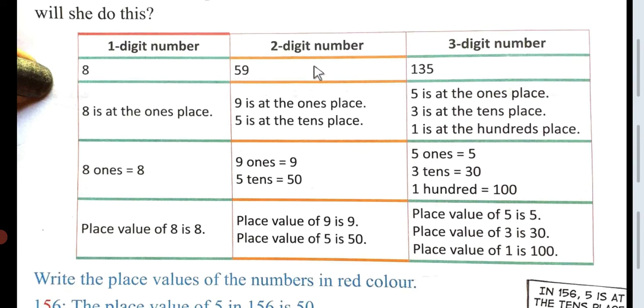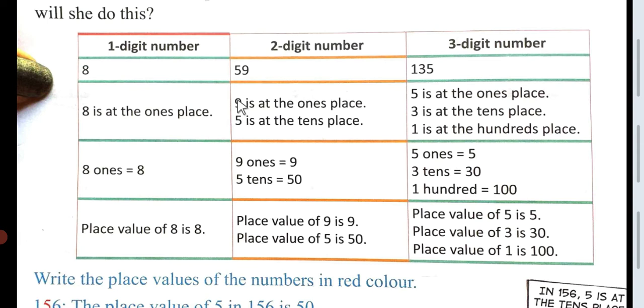So now comes the two digit number, that is 5 and 9. First we will take 9 because whenever we start adding, subtracting or anything, we will start with the right hand side, not with the left hand side.